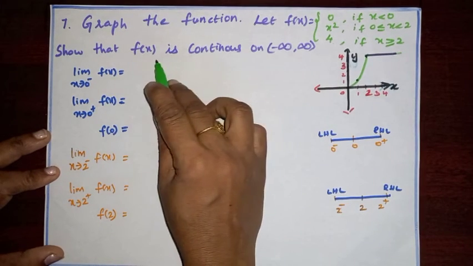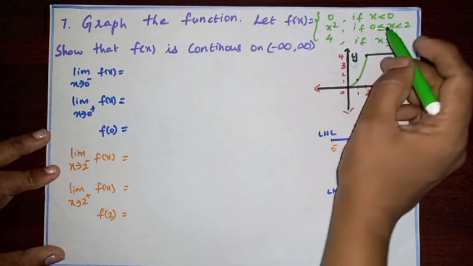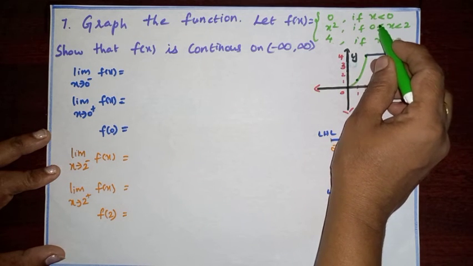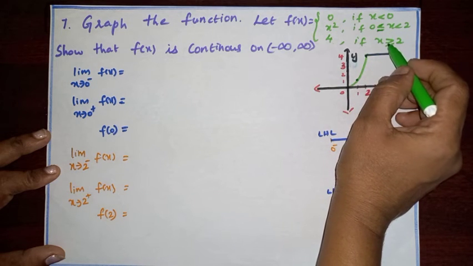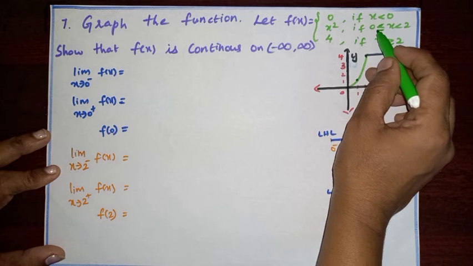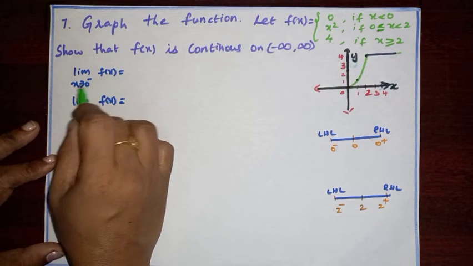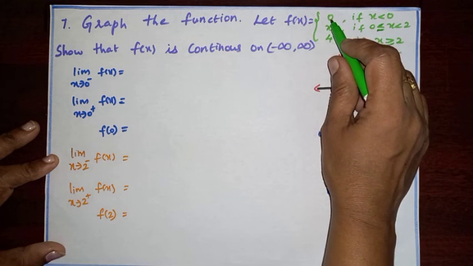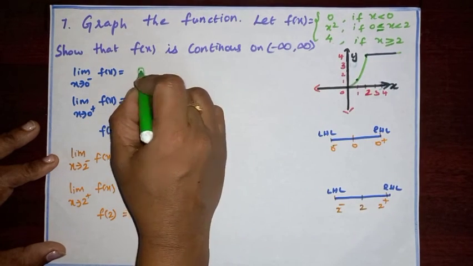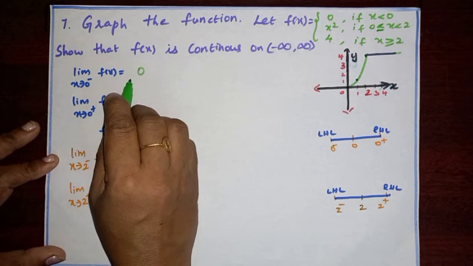Now we are going to check whether f of x is continuous on minus infinity comma infinity. Here we have one stage for x less than 0, then 0 less than or equal to x less than 2, and another stage x greater than or equal to 2. First we are going to check whether f of x is continuous at x equal to 0. Limit x tends to 0 negative f of x: for 0 negative we have to consider f of x as 0, so it is equal to 0.